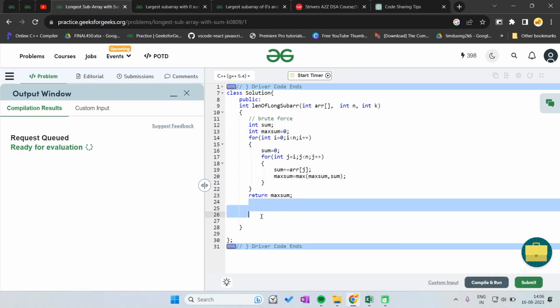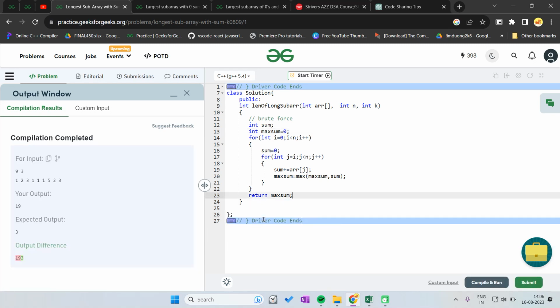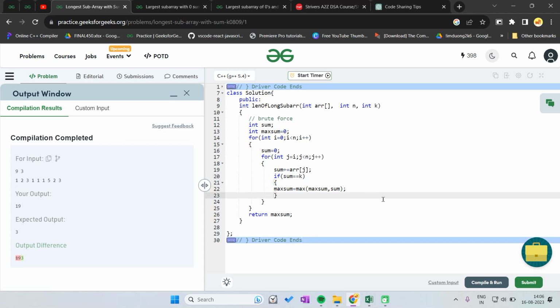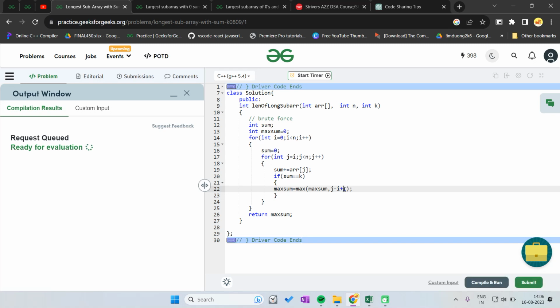Let's compile it and check whether it is correct or not. So the output is 19 and we want output 4. So what I'm doing is finding max sum, but we don't have to find max sum. We have to find sum, and if sum equal to k, then we find the max length. The length is j minus i minus 1 plus 1, because of 0-based indexing, so it's plus 1.